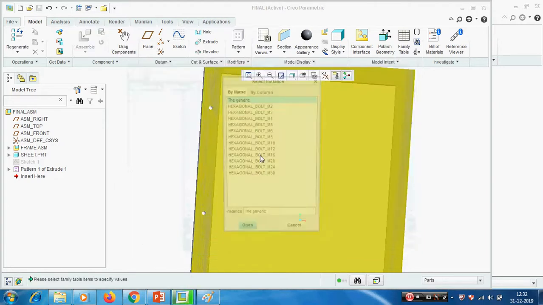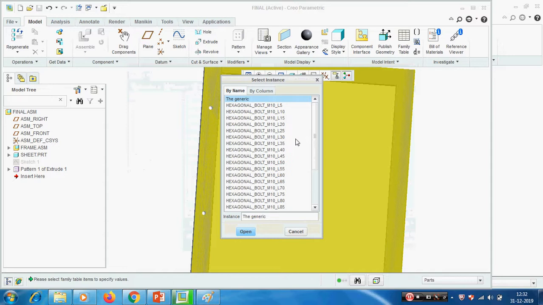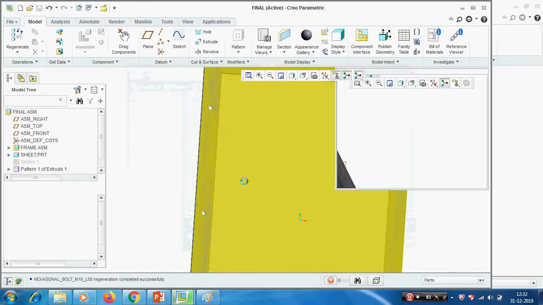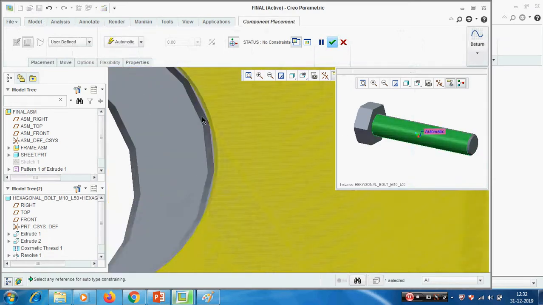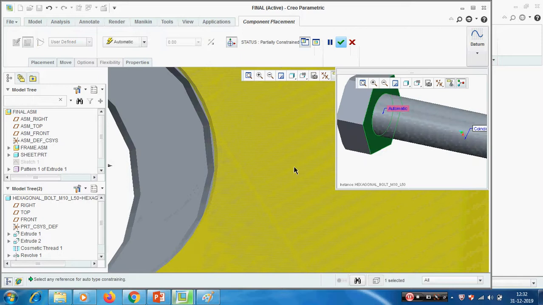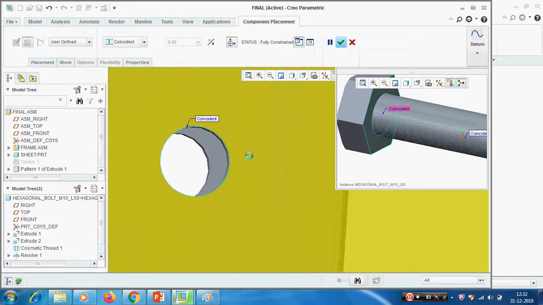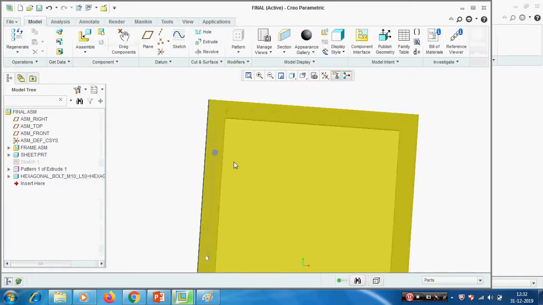Hexagonal bolt, M10, 50 length approximately I am taking. This surface coincident with this one, this one coincident with this one. Okay, now we assembled one bolt.